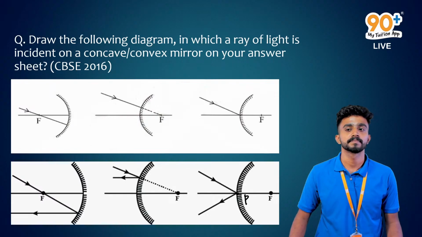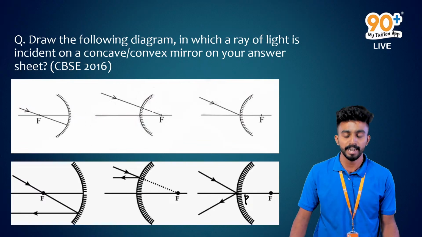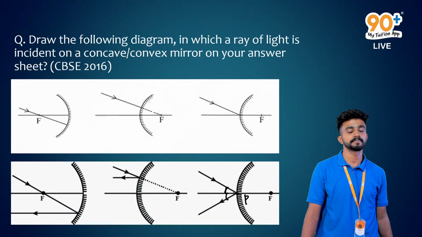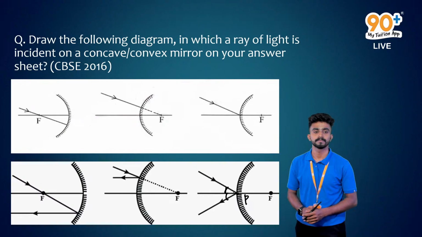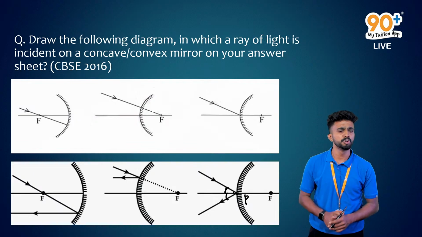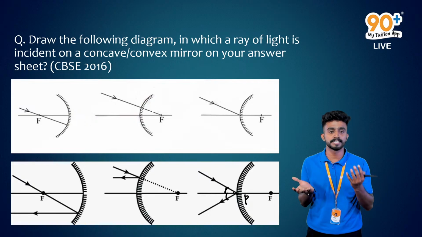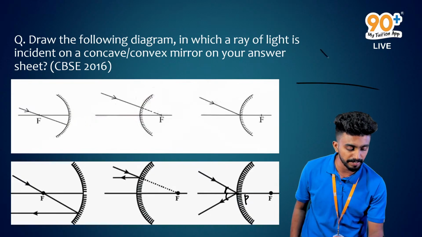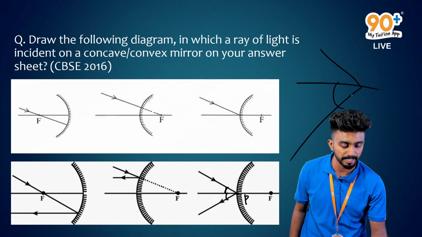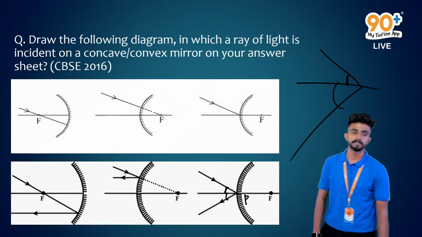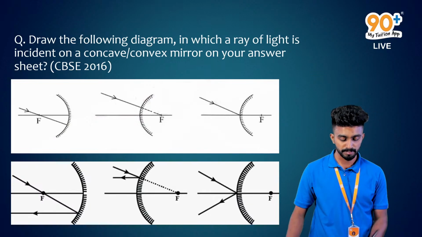Sir, for this pentagon and all, the angles should be correct, right? Yeah, these two angles should be the same. Almost the same is okay. You don't have to use the protractor, it's not required. It should just look the same. It should not be like the incident ray is coming like this and the reflected ray like this. Big differences should not be there. Got it? Okay.